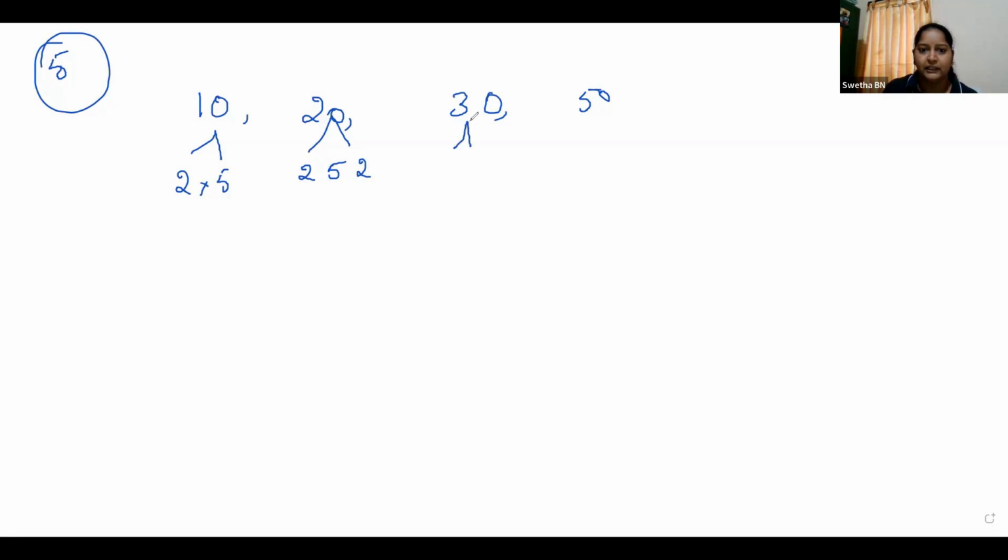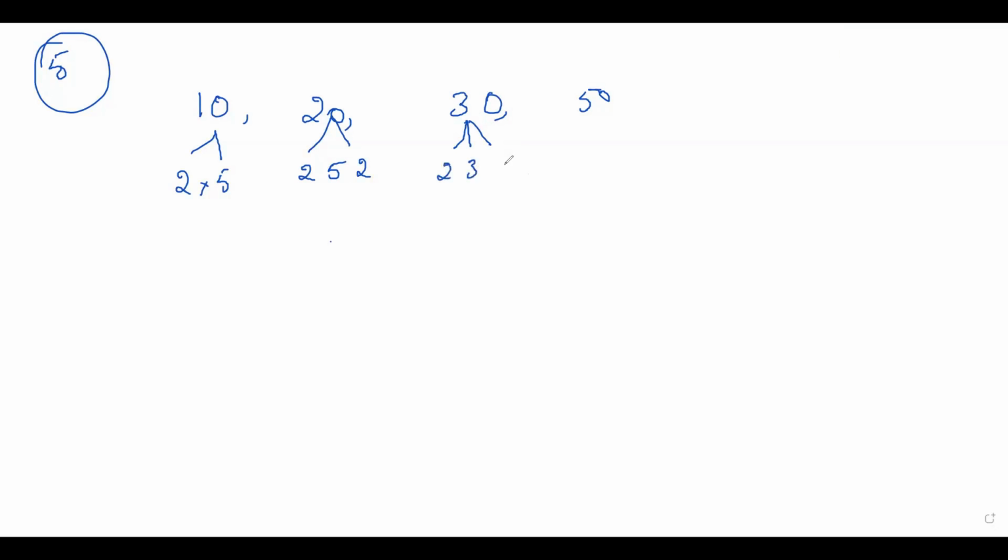How will you write 30? Tell me, Panchami, Shreya. Ma'am, 2 into 3 into 5. 3 twos are 6, 6 fives are 30. Okay.